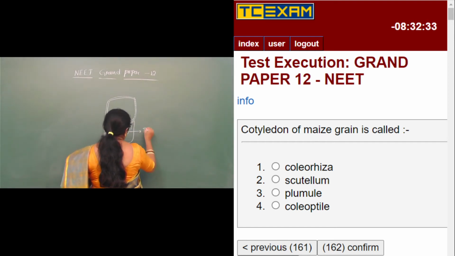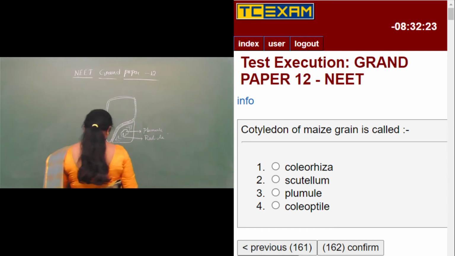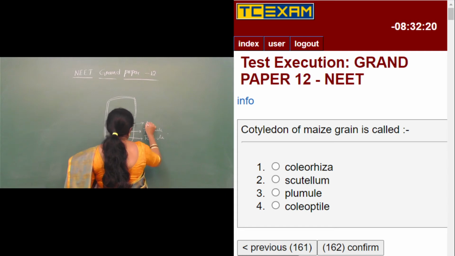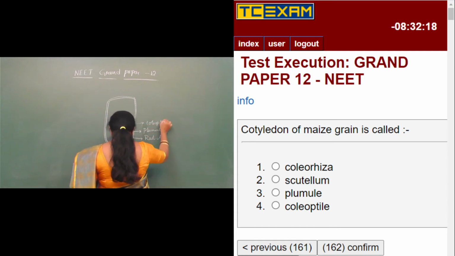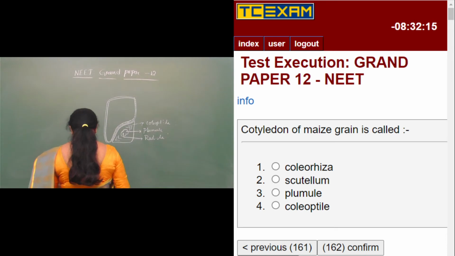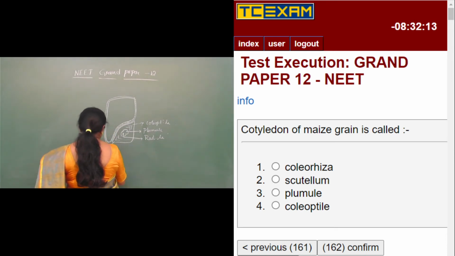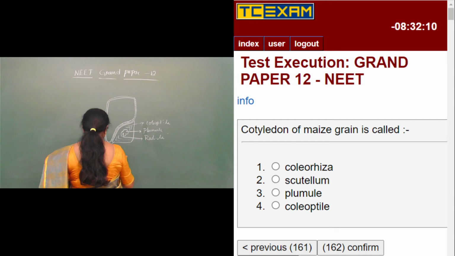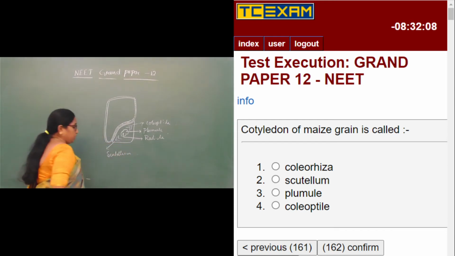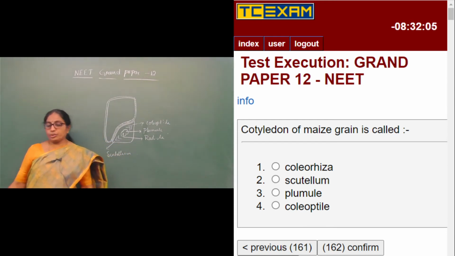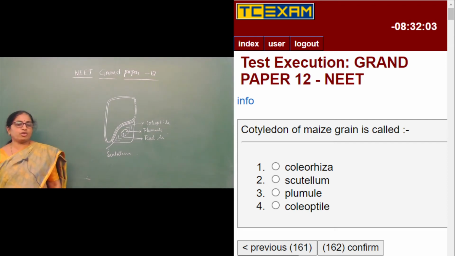This is the plumule, which develops into the shoot system, and this is the radicle, which is going to develop into the root system, and this is the coleoptile. This is the coleoptile, which is a protective sheath, and this is the scutellum, which is the cotyledon part. So the cotyledon of maize grain is nothing but the scutellum. Moving on to the next question.